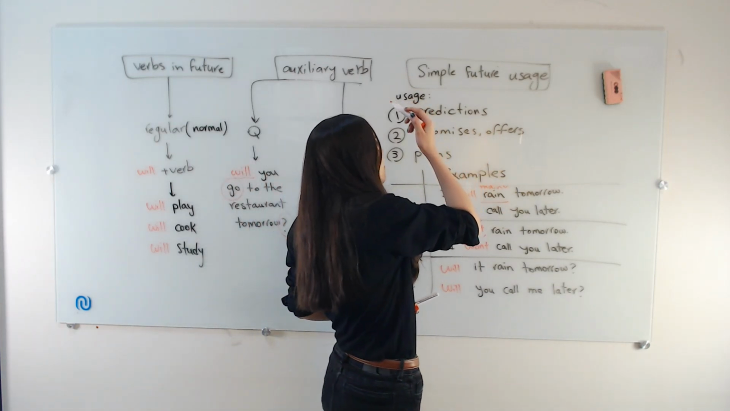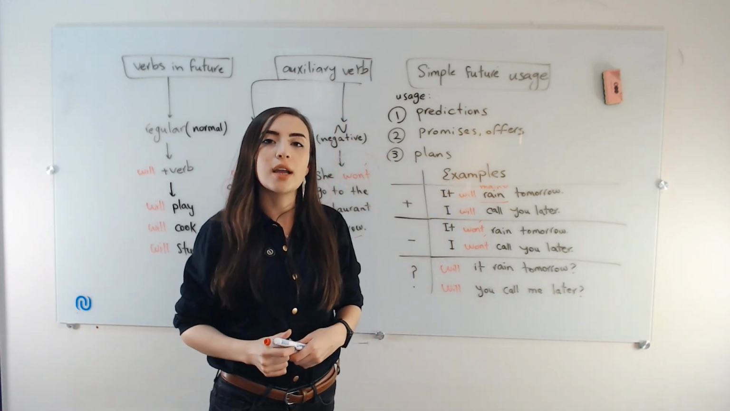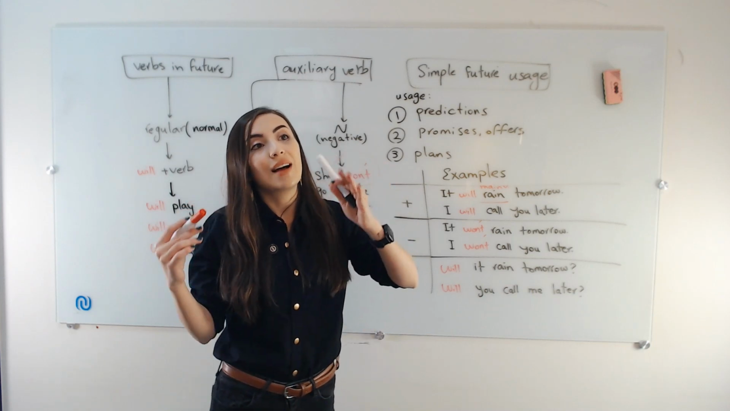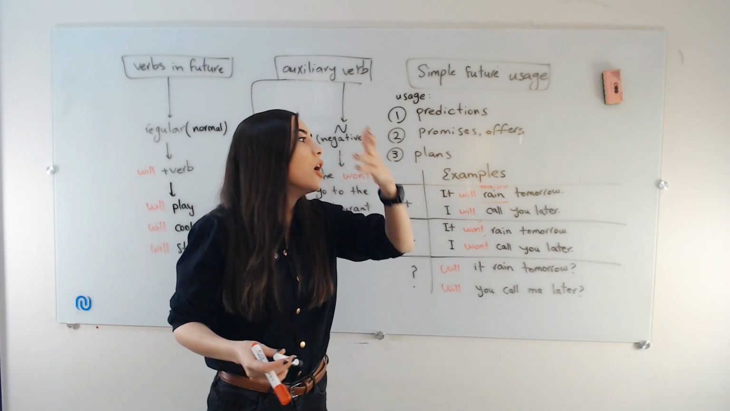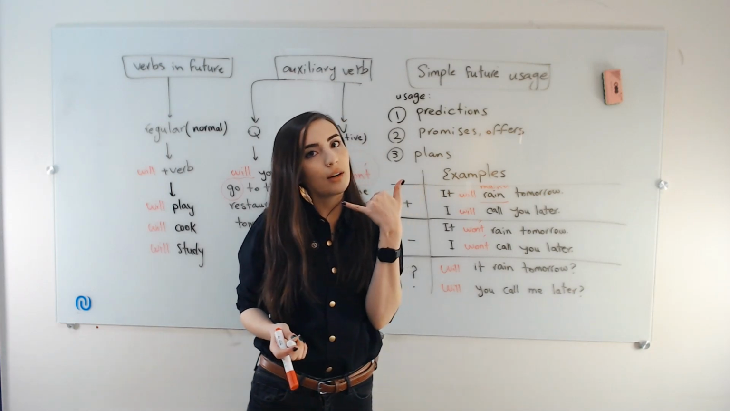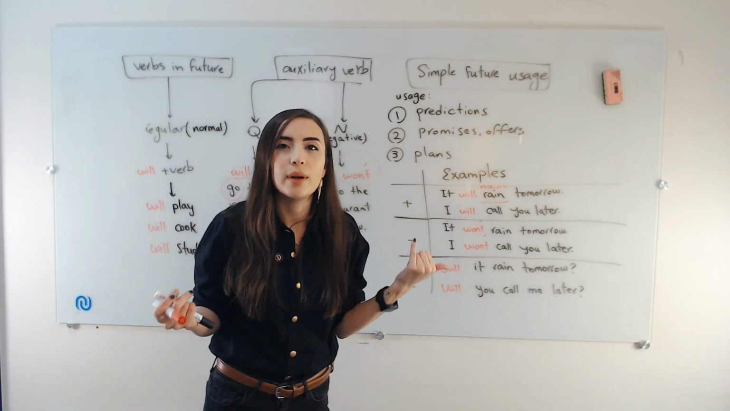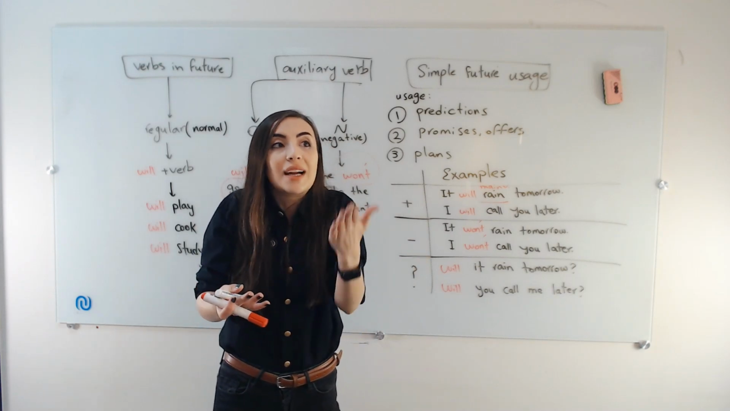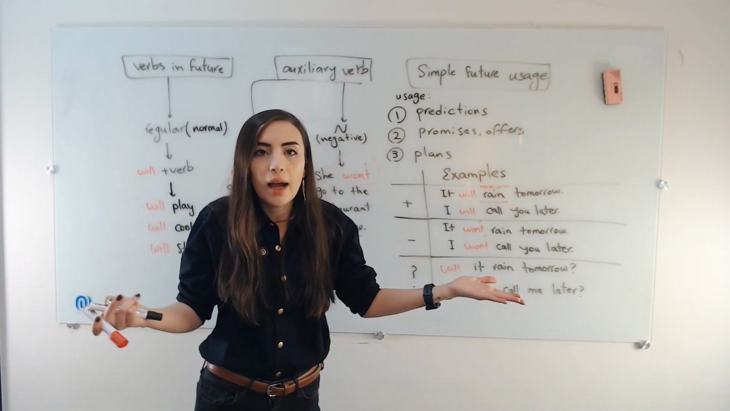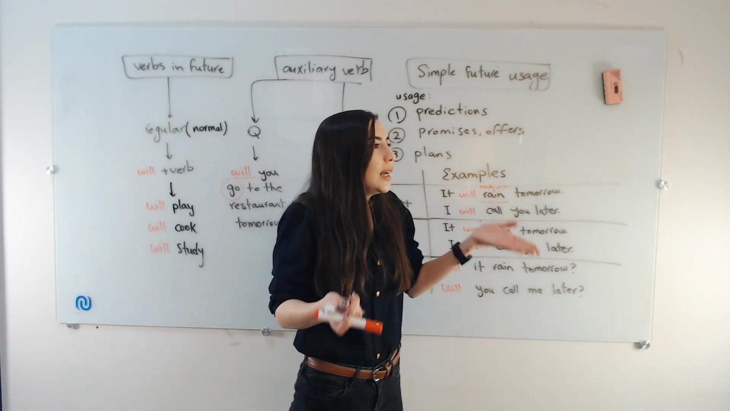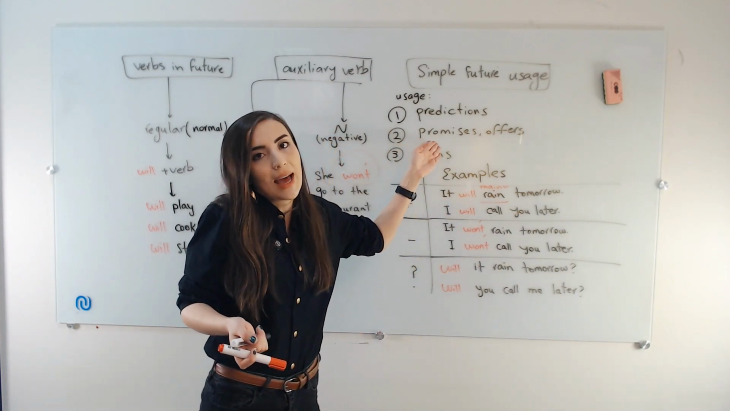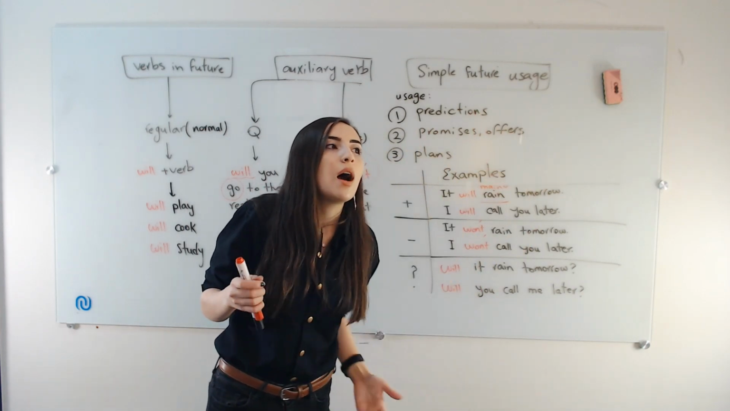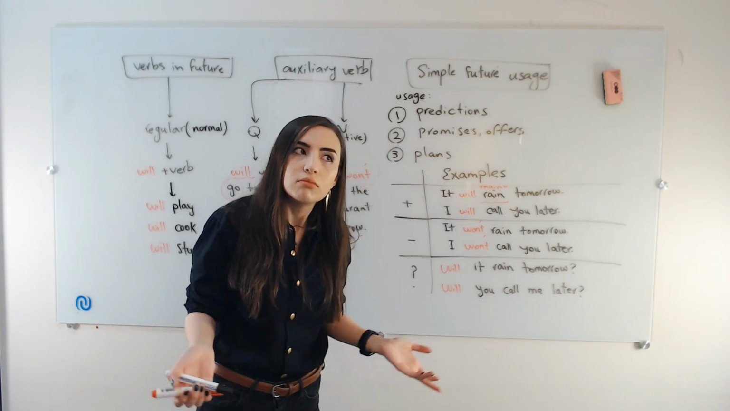So, predictions. Number two is when we are talking about promises or offers or the things that I say I will do in the future. For example, I will call you later. What is it saying? It means that I'm giving you my word that I will do something in the future for you. So I will call you later. It's in this category. It's talking about promises and offers. So for example, I will offer you something in the future.